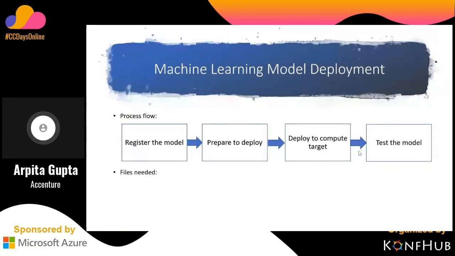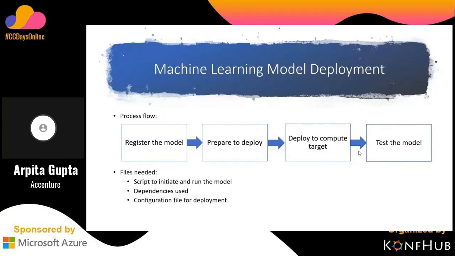So here, as I mentioned, we need some files for the deployment preparation. So these are the files. First, we need a script to initiate and run the model. In that, we have to initialize the model, the training model, and we have to dump the JSON file for the prediction, like which files we needed. And next is the dependencies that we have to use.